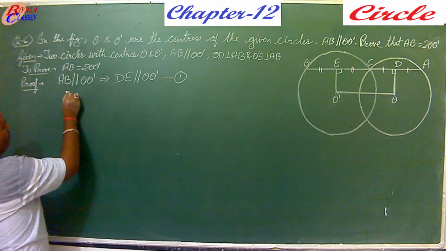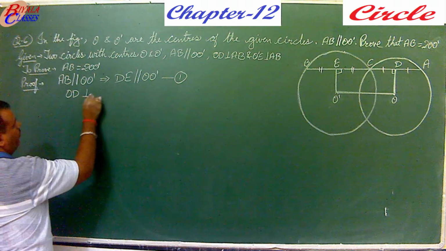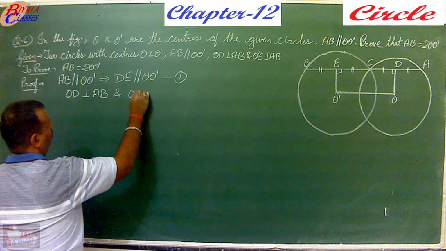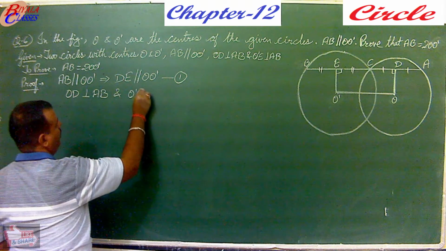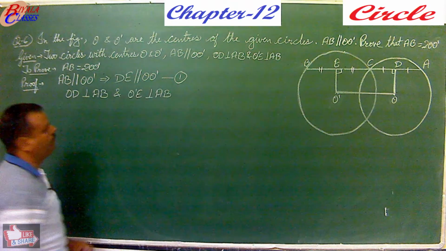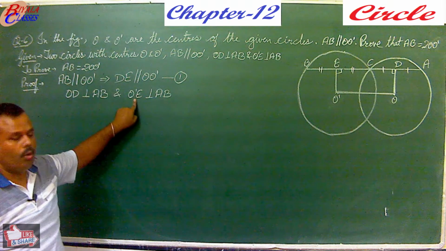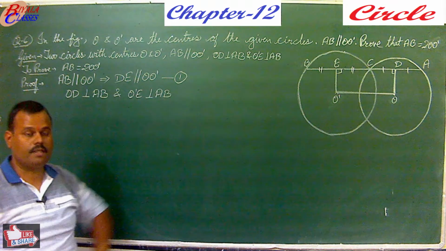Now OD is perpendicular to AB and O dash E is also perpendicular to AB. There are two line segments OD and O dash E which are perpendicular to the same line segment.